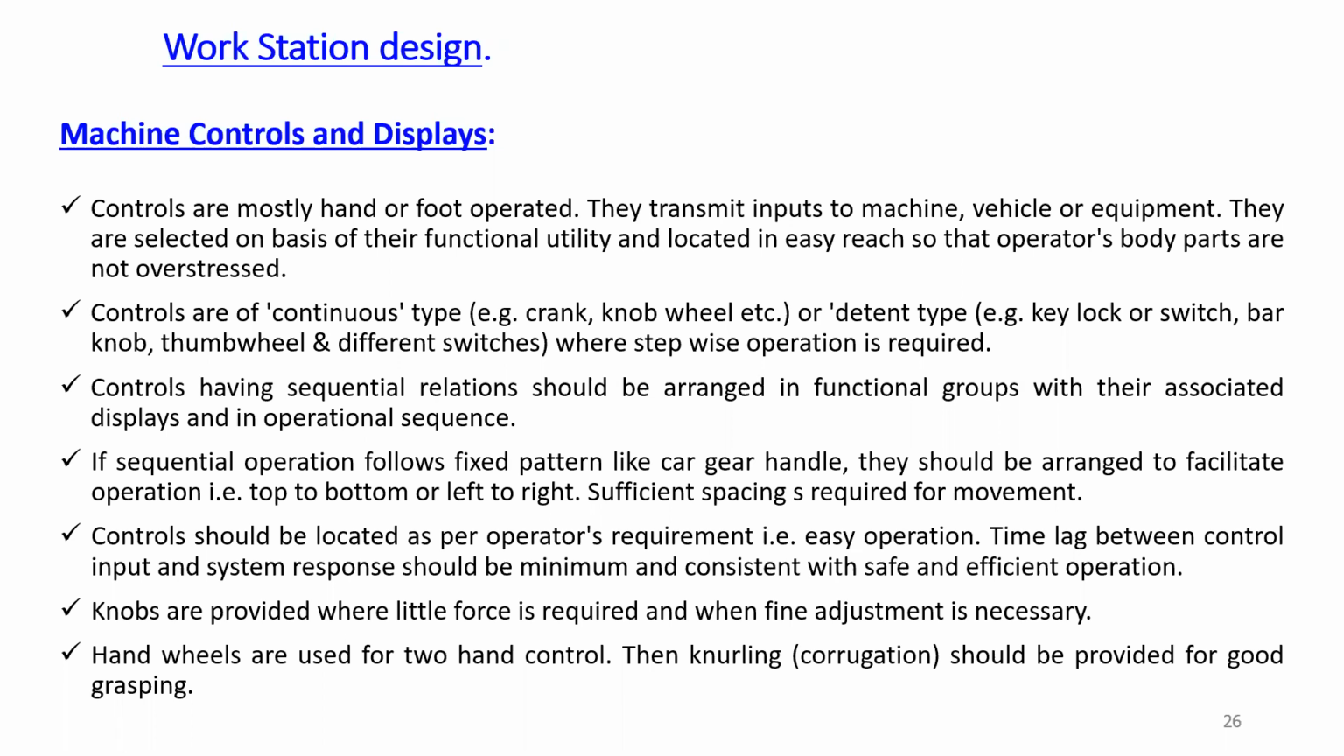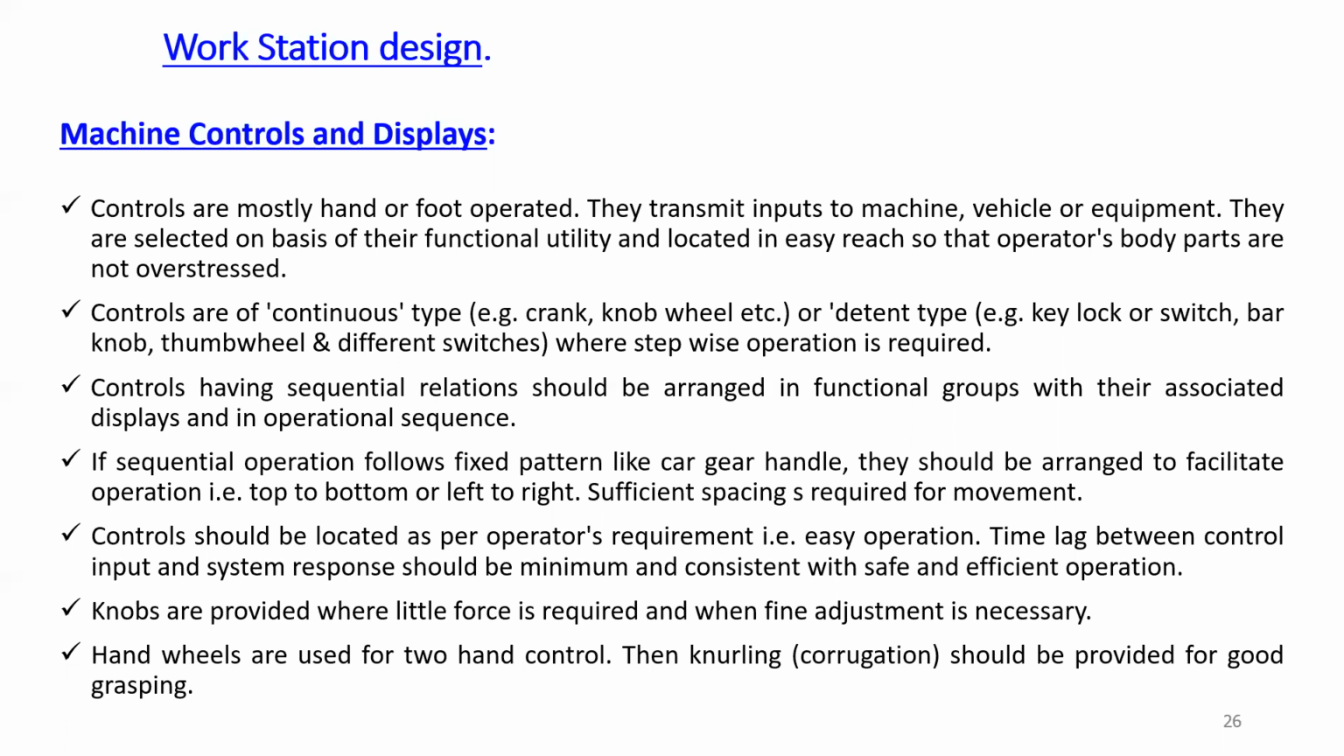So sufficient spacing is required for the movement. Then control should be located as per the operator's requirement, that is easy operation. Then time lag between the control input and system response should be minimum and consistent with the safe and efficient operations. So we have to take care about all these parameters as well as with the safety point of view, with the efficiency point of view. Also, we have to think about it.